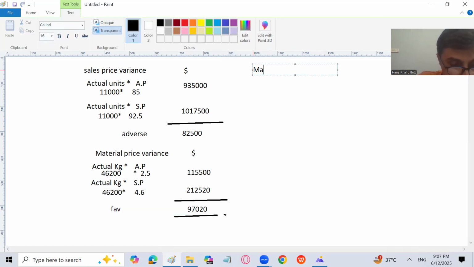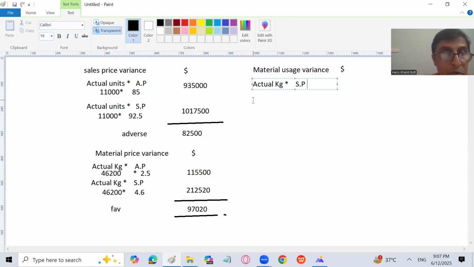Let's move forward. And then now I have to calculate the material usage variance. Material usage variance is basically the difference between actual kg into standard price, which is written right now. Over here, actual kg into standard price. This second part will be taken as the same, and here I will use the standard kgs.